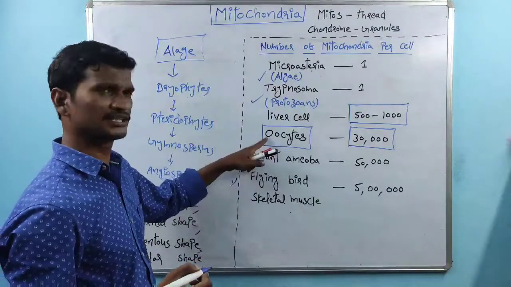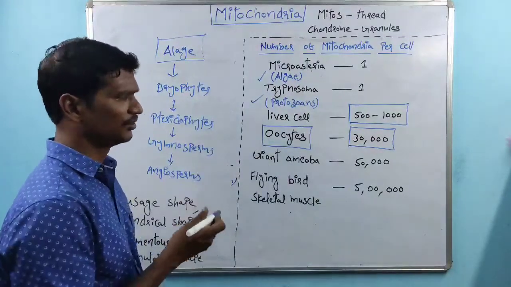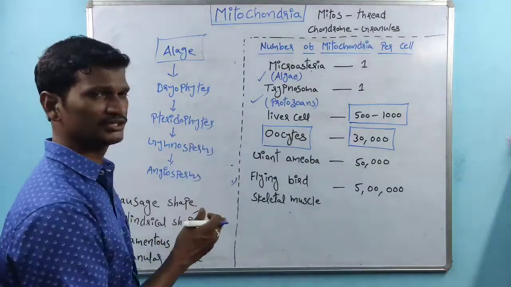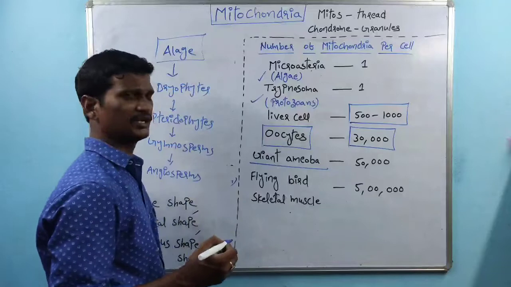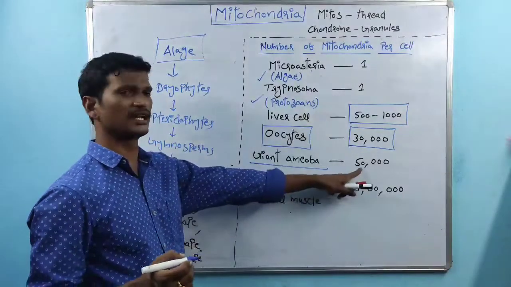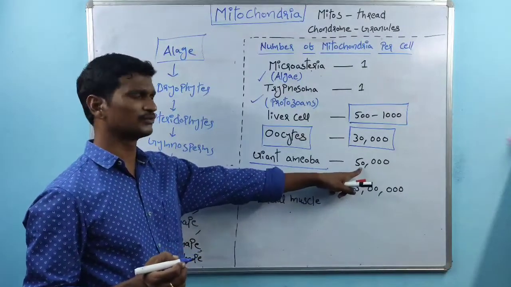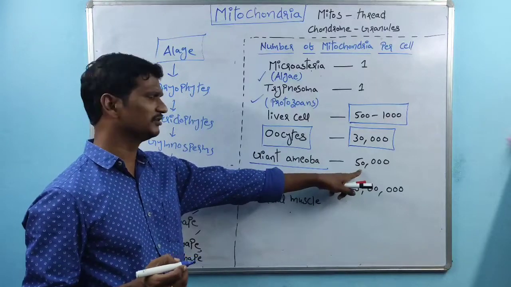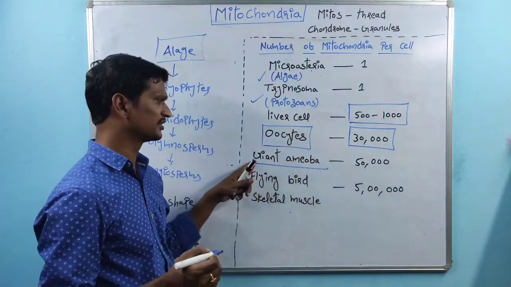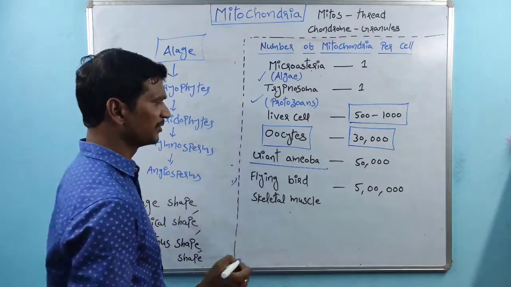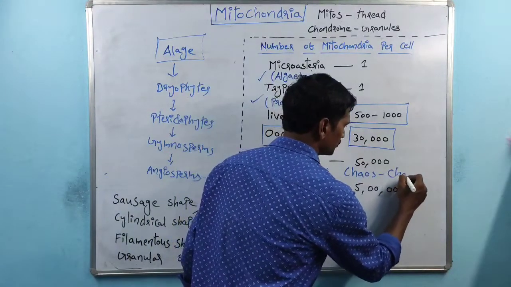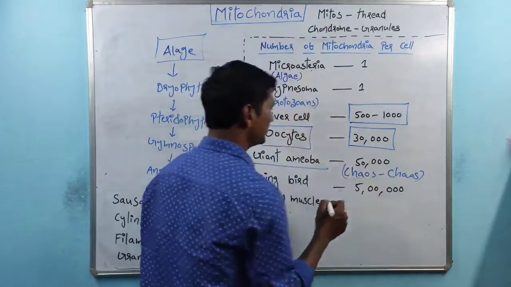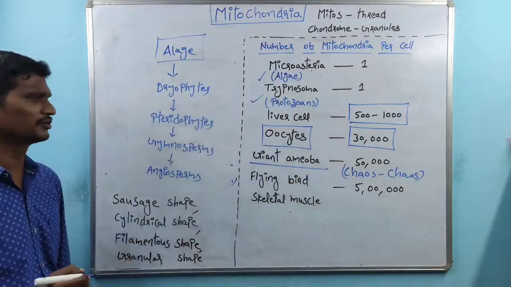There is a special characteristic there. Later we will discuss the oocytes and the significance of mitochondria. And the next one is the giant amoeba. The giant amoeba contains 50,000 mitochondria. See, this is the 50,000 mitochondria present in the giant amoeba. The giant amoeba is also called Chaos.